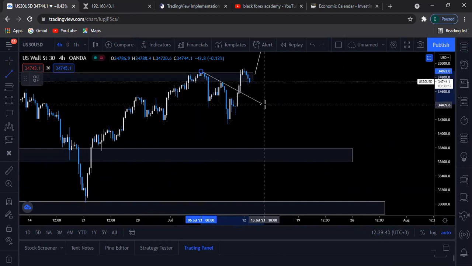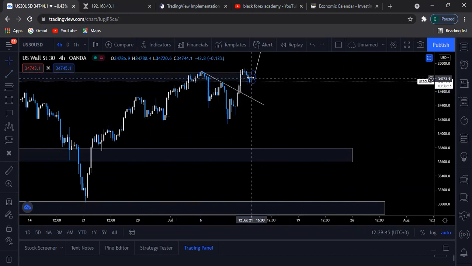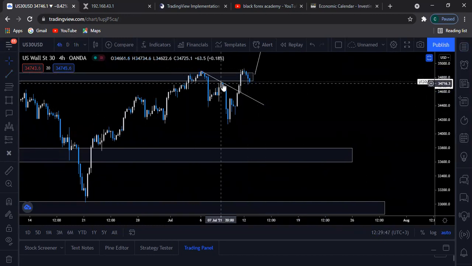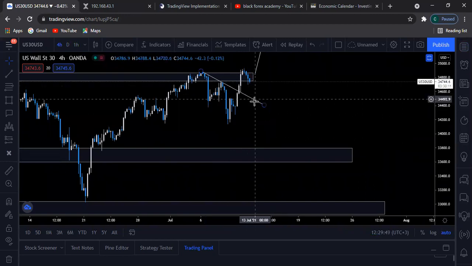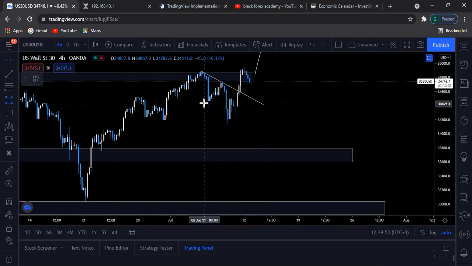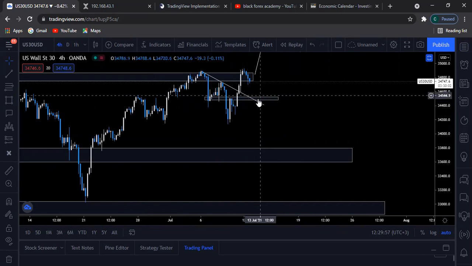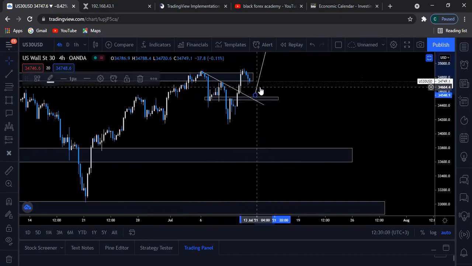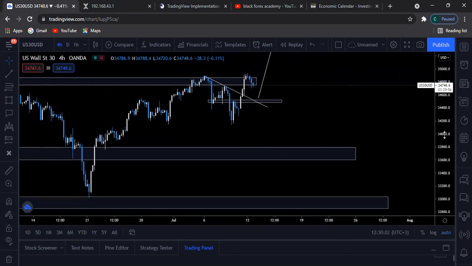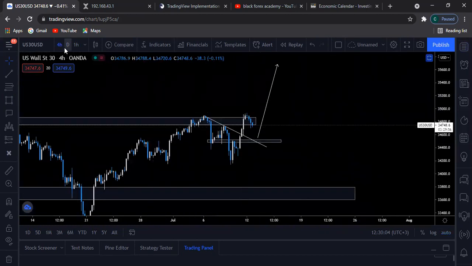So what I'll be expecting to see is prices break above this trend here. Obviously, they already broke here. So I'll be expecting to see prices give me some sort of retest on this market structure here, or probably retest all the way down here on this trend line where there's another market structure before you actually look for buying opportunities and keep on heading higher. So that's what I expect to see on US30.